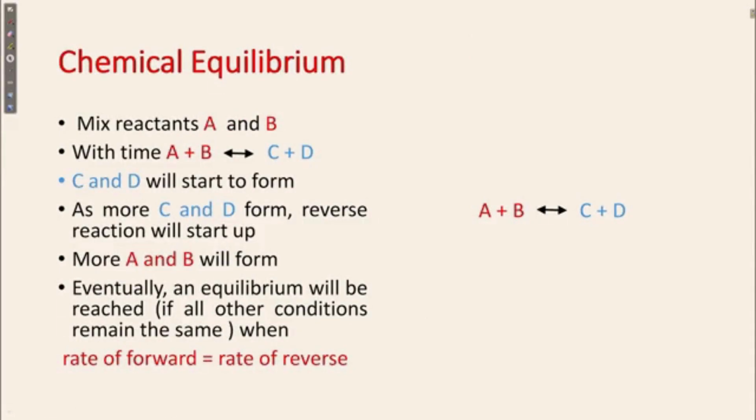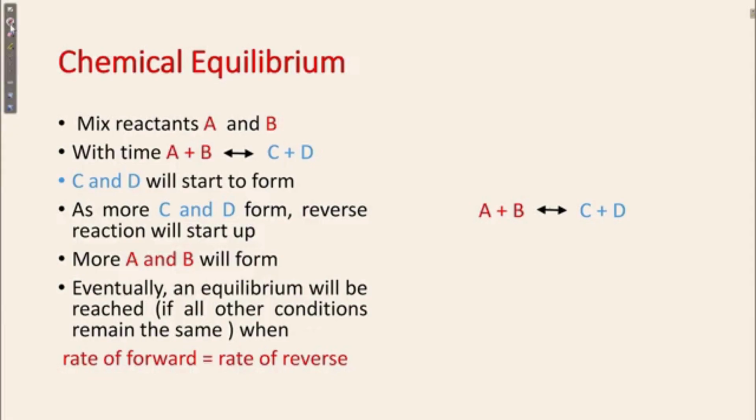If in a mixture there are two reactants, reactant A and reactant B, with time A plus B will associate and form C plus D, which are products. So C and D will start to form. As more C and D form, the reverse reaction will start up, and more A and B will form. Eventually an equilibrium will be reached if all other conditions remain the same. So we can say the rate of forward reaction is equal to the rate of backward reaction.